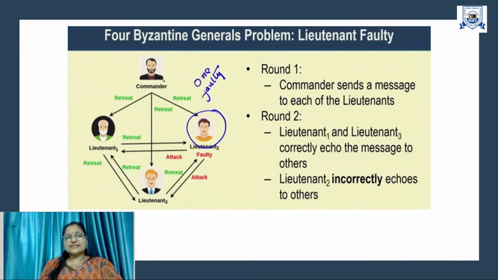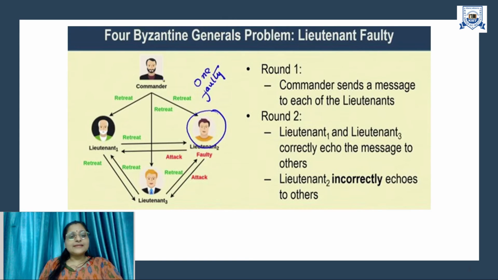Now let us consider how this can be solved by adding one more lieutenant to the network. Let's say there is one more, Lieutenant 3. Take scenario 1, where the commander sends a message to each of Lieutenants 1, 2 and 3. Lieutenant 1 and Lieutenant 3 correctly echo whatever the commander sends to the others. Lieutenant 2 incorrectly echoes to the others, because we are considering Lieutenant 2 as the faulty one.